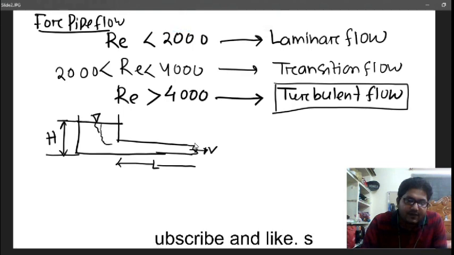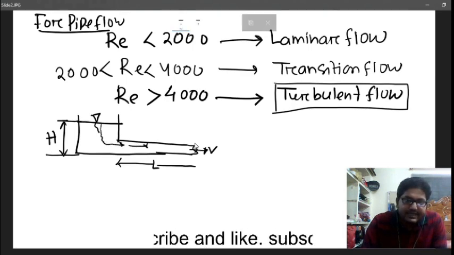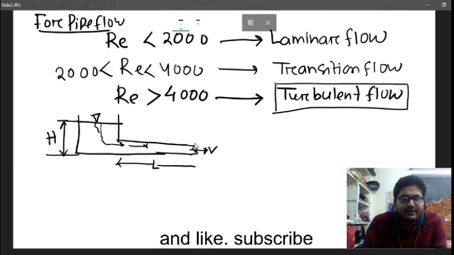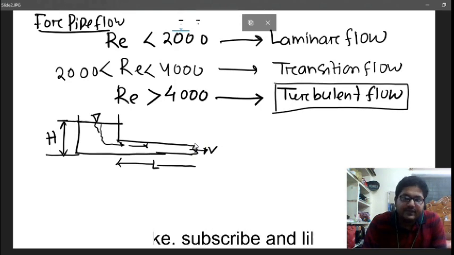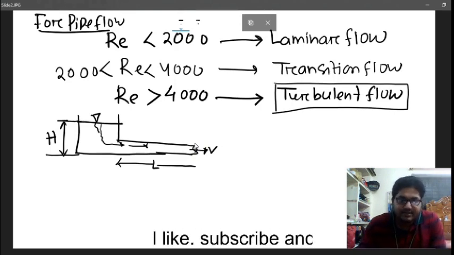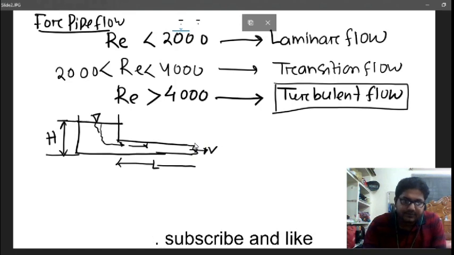When the water is flowing from one end to the other, there are some losses occurring inside the pipe. There are two types of losses: one is called major loss, the second is called minor loss. The major loss is due to the frictional resistance by the surface of the pipe material, which offers resistance to flow, so some head will be lost.